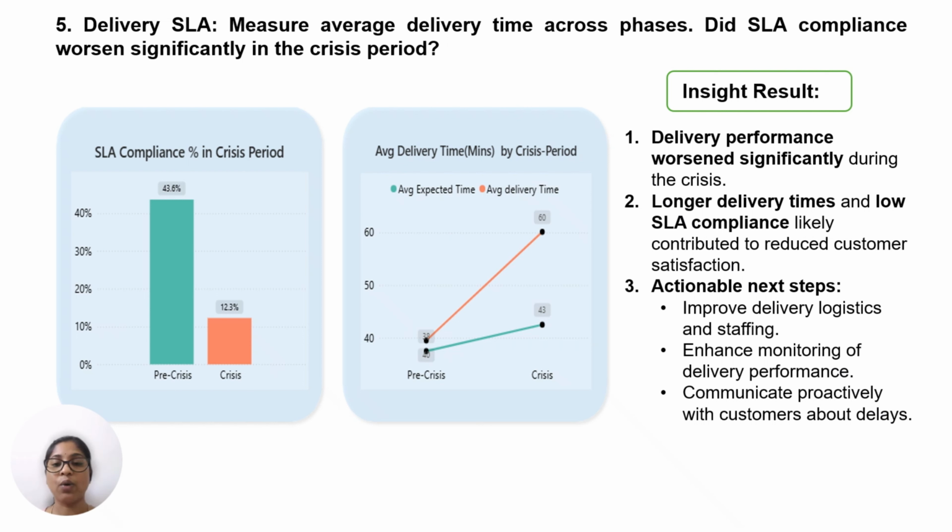So QuickBit should take the next step to improve delivery logistics and staffing, enhance monitoring of delivery performance, and communicate proactively with the customer about delays.